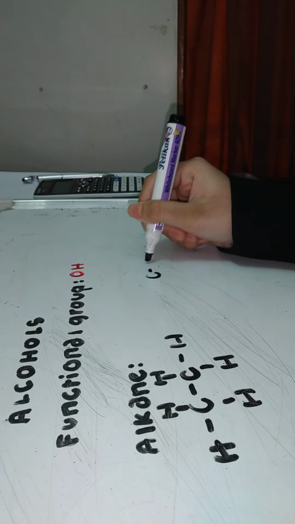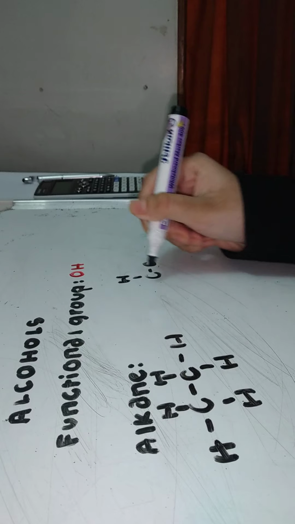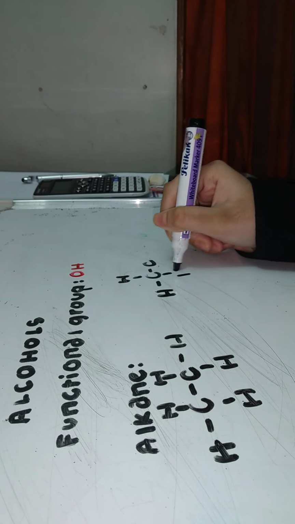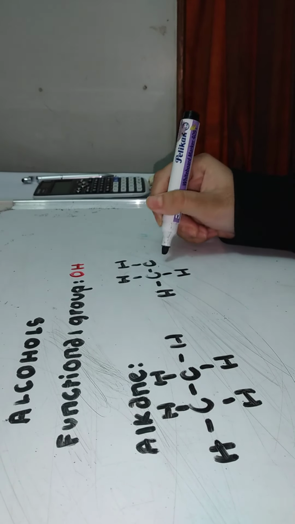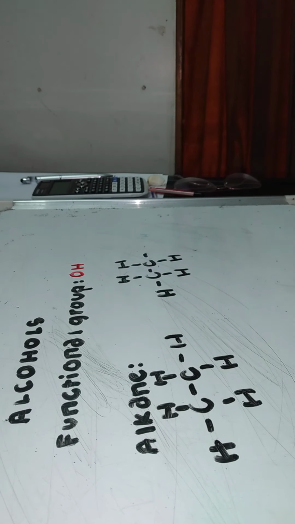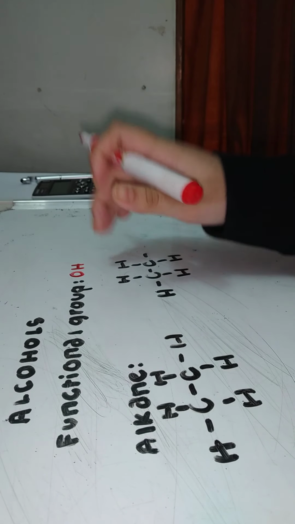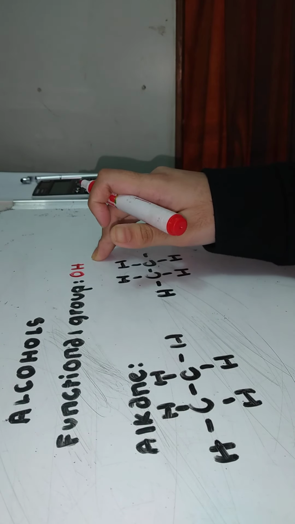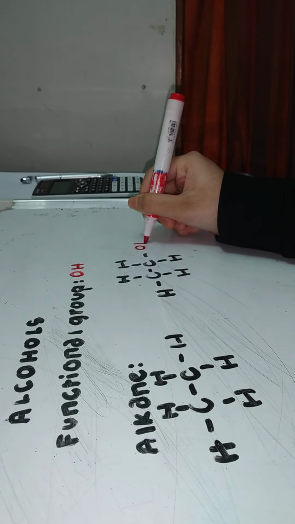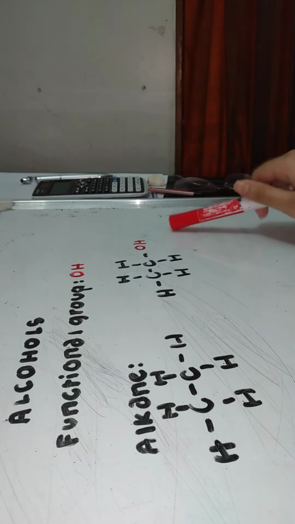So here the alcohol will have an H, and here there will be OH, because there's no alcohol without OH. OH should be there. Cannot forget that. OH must be there in an alcohol. This is an alcohol.